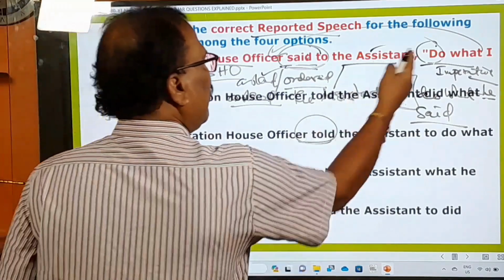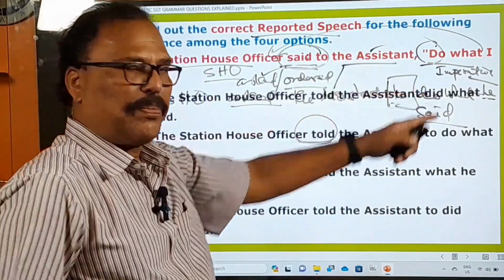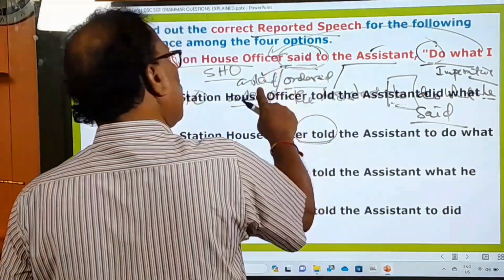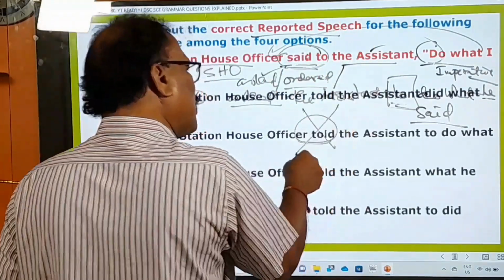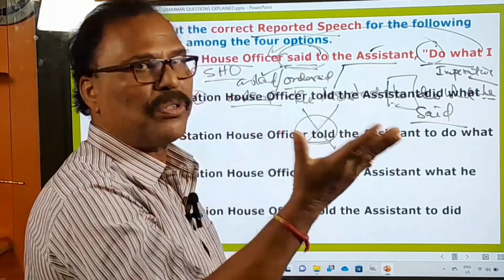But actually, when there is an imperative sentence in the direct speech, the reporting verb must be turned into asked or ordered or requested or suggest, something like that. But told is not used as far as my knowledge of English goes with this.